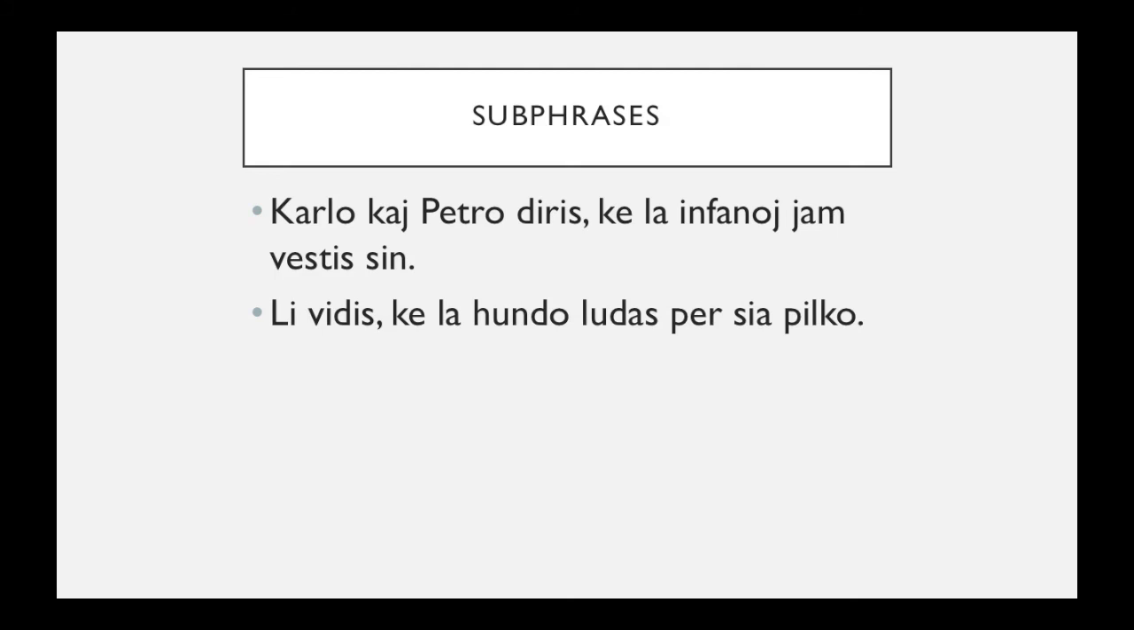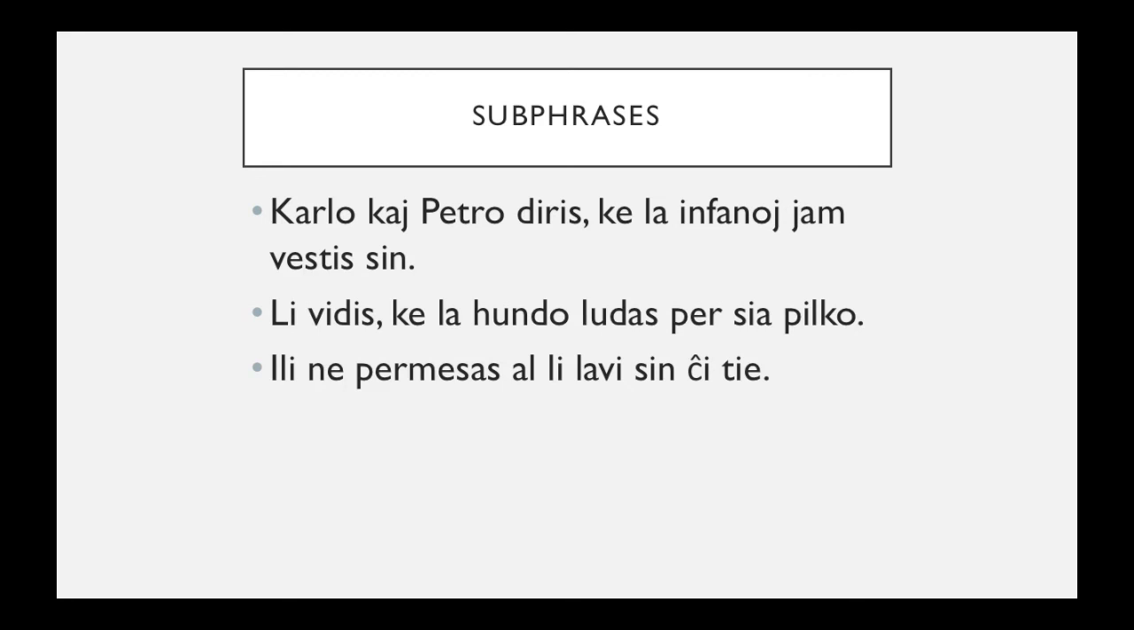So again, we have a main phrase and a subphrase. "He saw" is the main phrase, that the dog plays with his ball. So sia refers back to the dog, not the man. So the dog is playing with his own ball, not the man's ball.